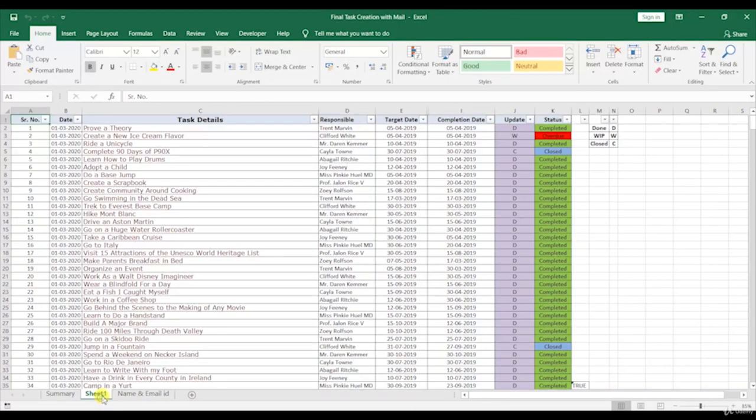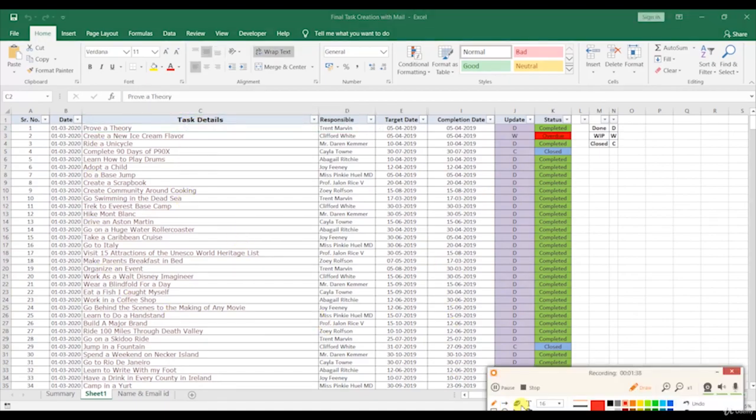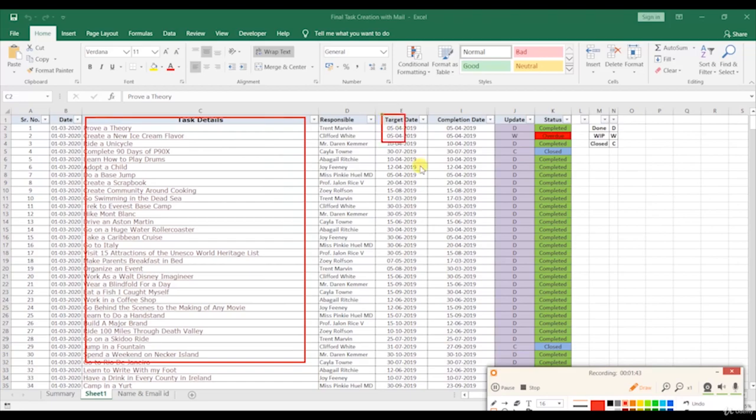See what I am talking about here. There are 5 to 6 people working with you initially, and these are the tasks which must be completed within the stipulated time, and you assign a target date to each of them.